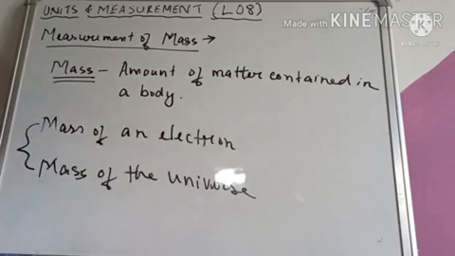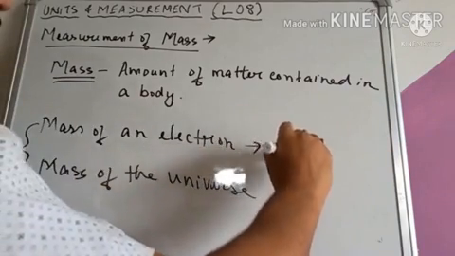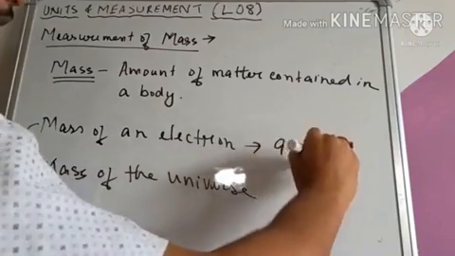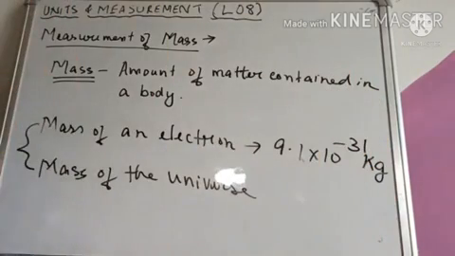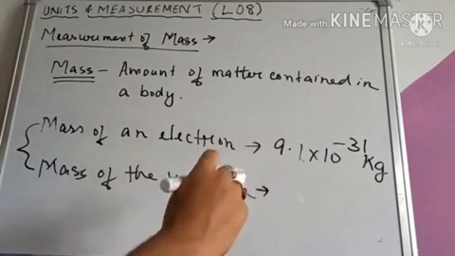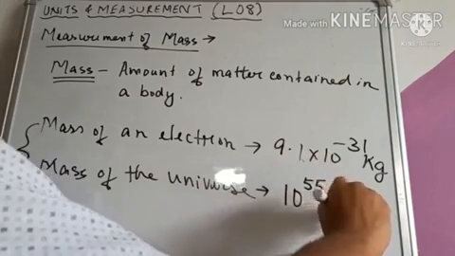Electron is a subatomic particle, so its mass is very small, and the mass of electron is about 9.1 into 10 to the power minus 31 kg. Okay, and the mass of the universe is of the order of 10 to the power 55 kg.